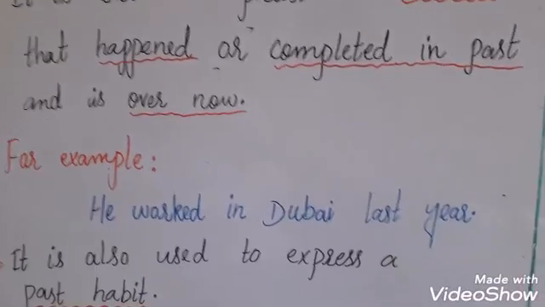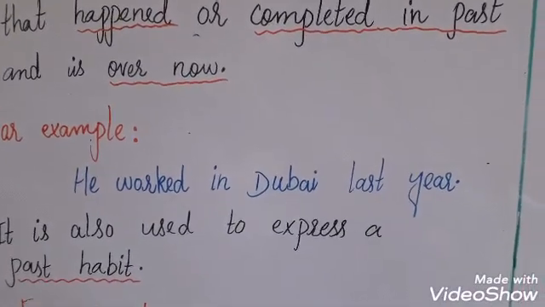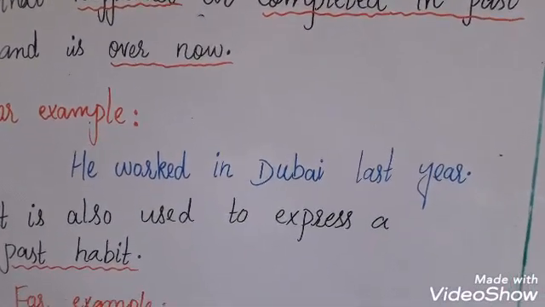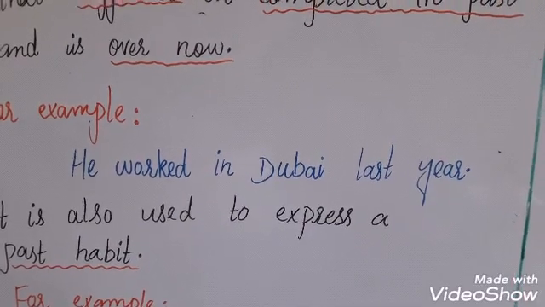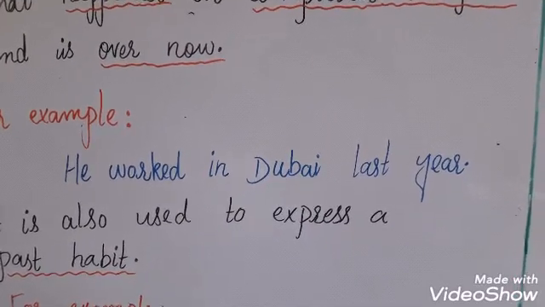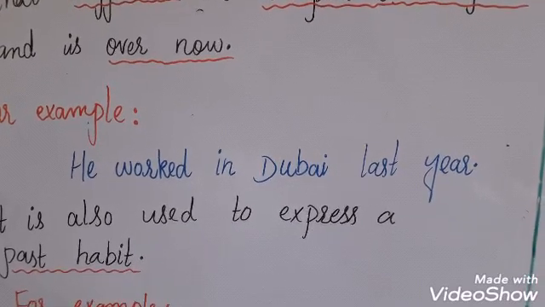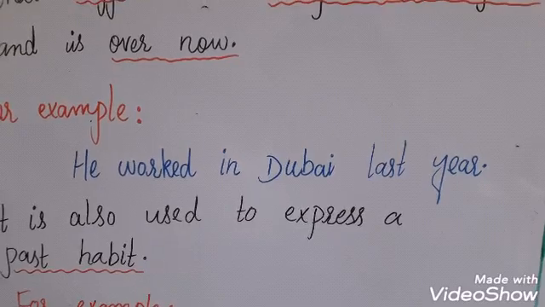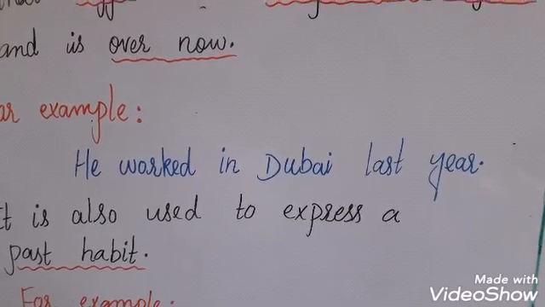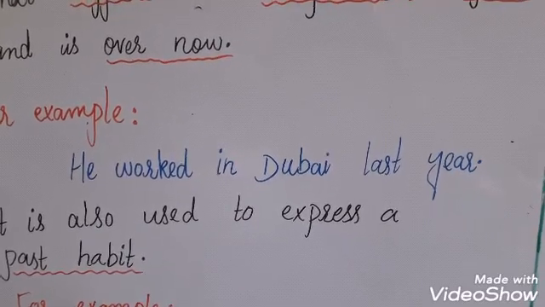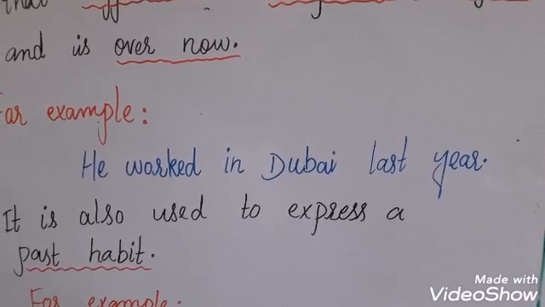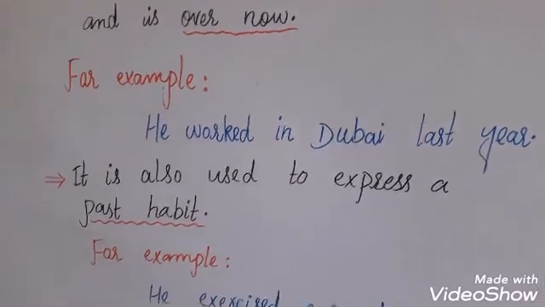For example, he worked in Dubai last year. This sentence shows that he worked in Dubai last year. His work has been completed and no part of his work has been remained. So it has been completed in the past, in the last year. So it is past simple tense.